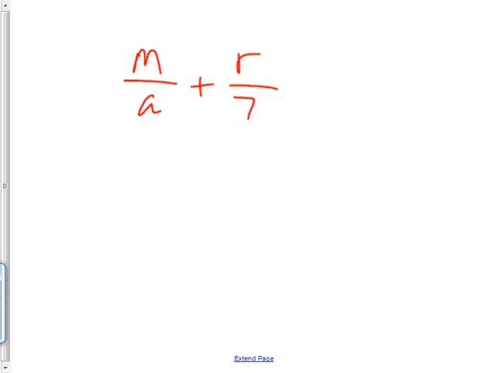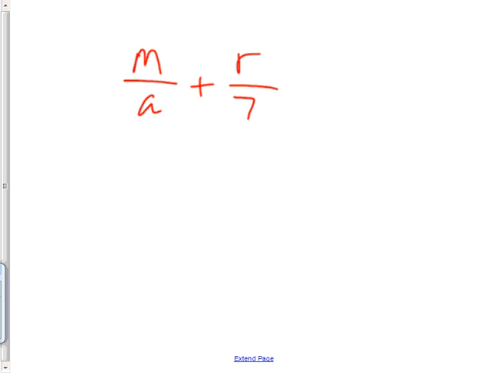One of the topics on the ACT, that's a biggie, is handling fractions over fractions, and then when you throw in variables in your fractions over fractions. And that's basically what we're attempting to do over these next few days, is get you ready for hardcore fractions, not just 2/3 anymore. It might be M over A plus R over 7. You got to be able to put those together.